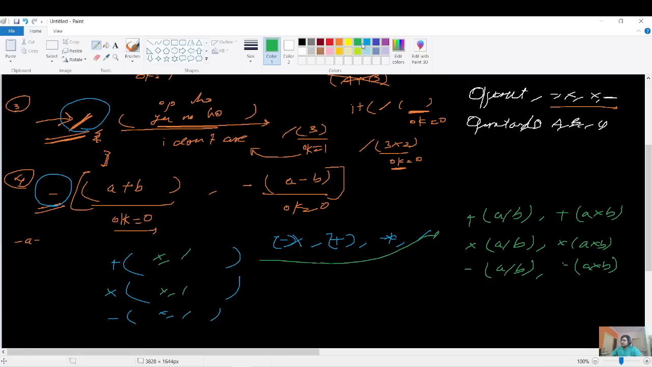Before commenting on whether OK should be equals to 1 or 0 for these, you tell me the answer. If I print this line, 4 minus 2 into 3, without any parenthesis in this, what should be the output? Yes, you are correct.